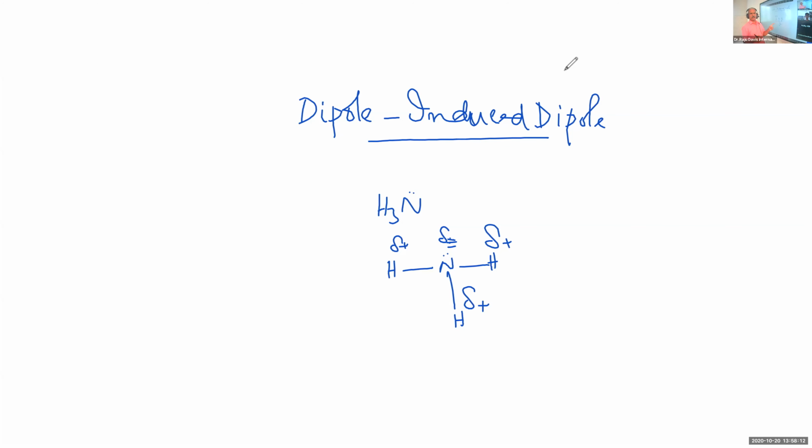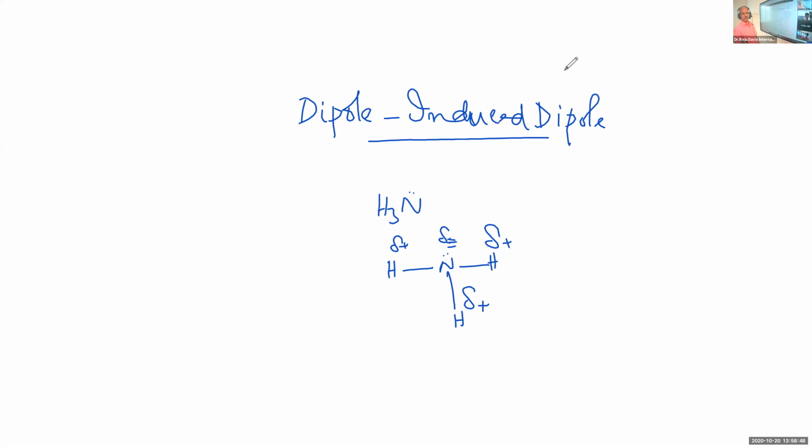Due to the presence of this permanent dipole, the neutral or non-polar molecule becomes a dipole. So a dipole is induced on the other molecule, and such a dipole is called an induced dipole. In benzene, due to the presence of ammonia molecules, a dipole is induced.